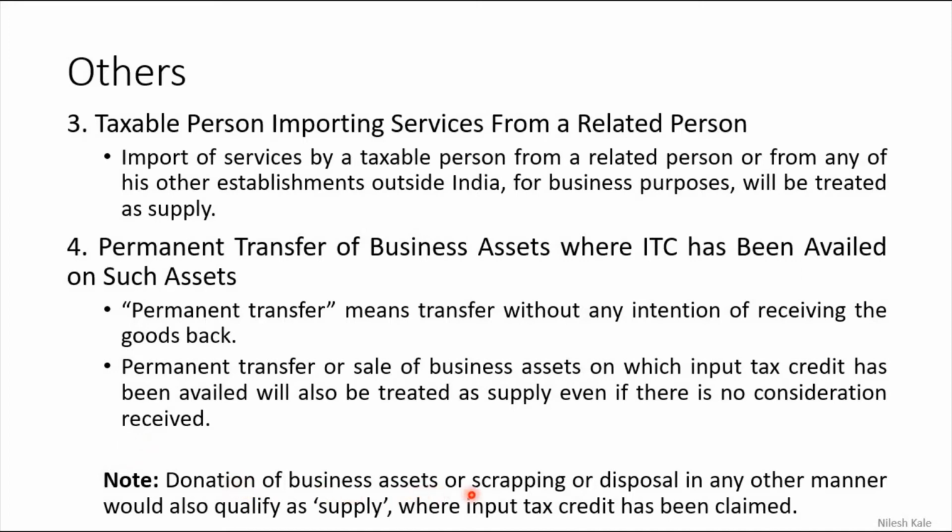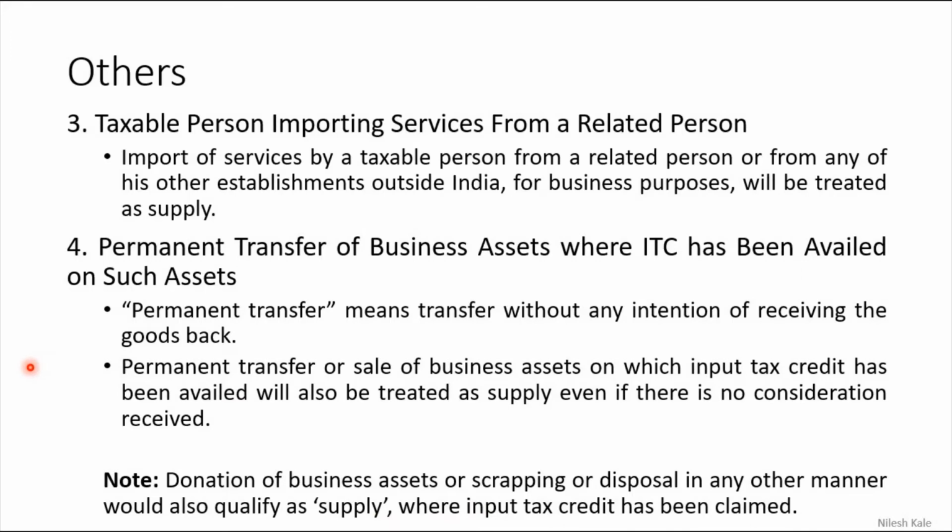Note, donation of business assets or scrapping or disposal in any other manner would also qualify as supply where input tax credit has been claimed. Look at this note, very important is this point. Donation of business assets, you are donating business assets. Obviously there is an intention of not receiving the goods back, but to acquire these business assets you have claimed the input tax credit and therefore that will qualify as supply and therefore you have to pay the GST, right? So this is all about schedule 1.